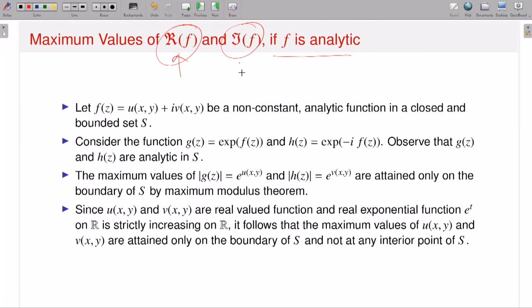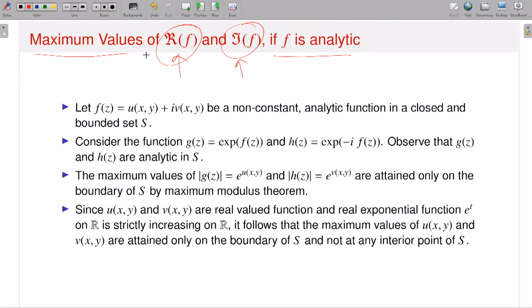Now instead of the modulus of f, if I have analytic functions, what can I say about the real part of f and the imaginary part of f? That means I have a function analytic in some domain, and suppose it satisfies all the hypotheses of, say, the maximum modulus theorem or minimum modulus theorem. Then if I write f in the form u plus iv, when can I say that the real part of f attains a maximum there and the imaginary part of f attains a maximum there? That is why I am saying maximum values of the real part of f and imaginary part of f instead of the modulus of f.